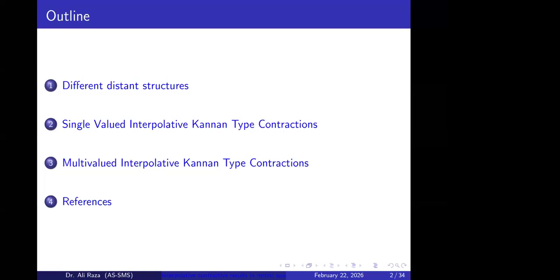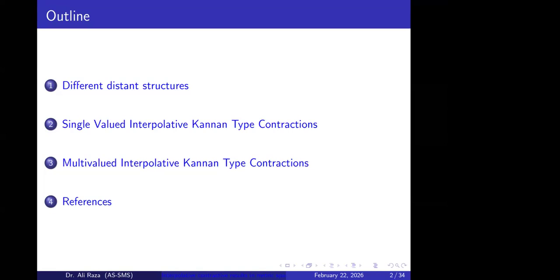In that case, I will also give the construction over M metric spaces. M metric spaces are the more generalized ones, extending the concept of ordinary metric spaces and partial metric spaces.